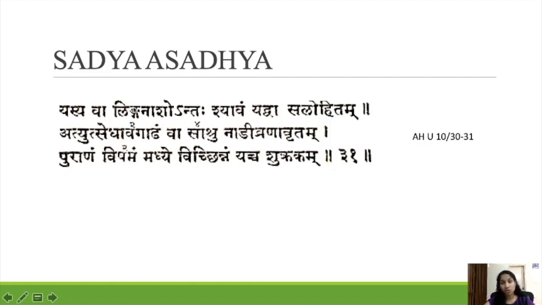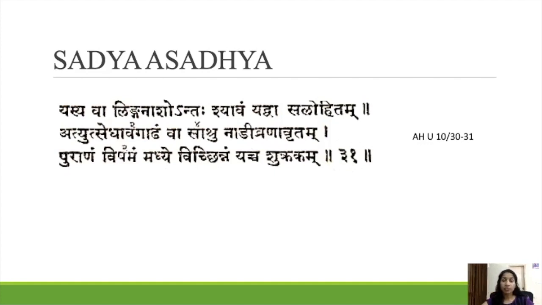Yasya va linga nasho. Linga nasha you will learn as a disease in Drishtigata Roga, but here it is not that Linganasha. Here it means loss of vision. Andah shyavam means inside it is black in color, or red in color.